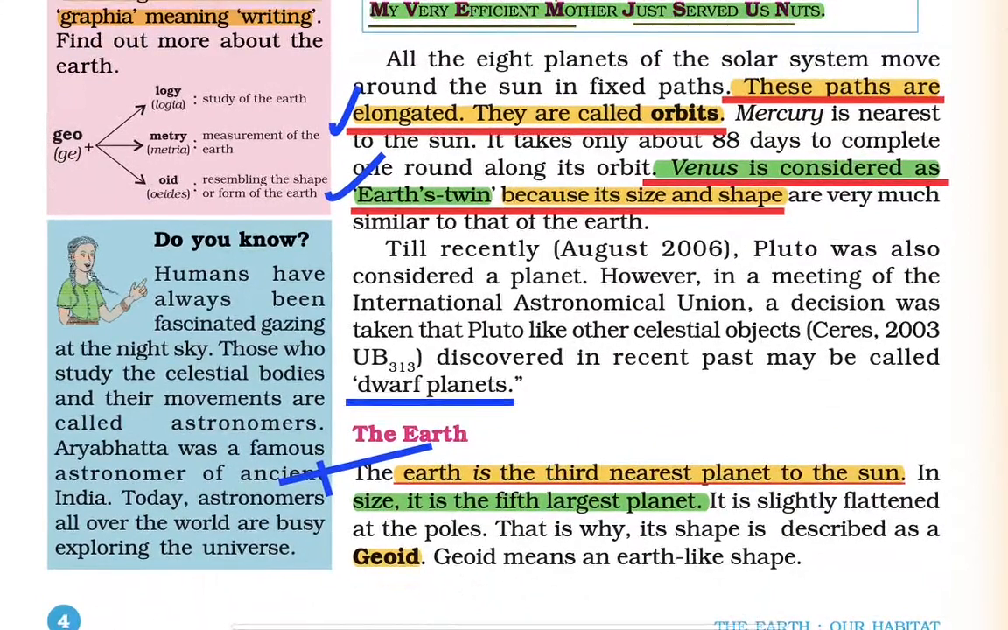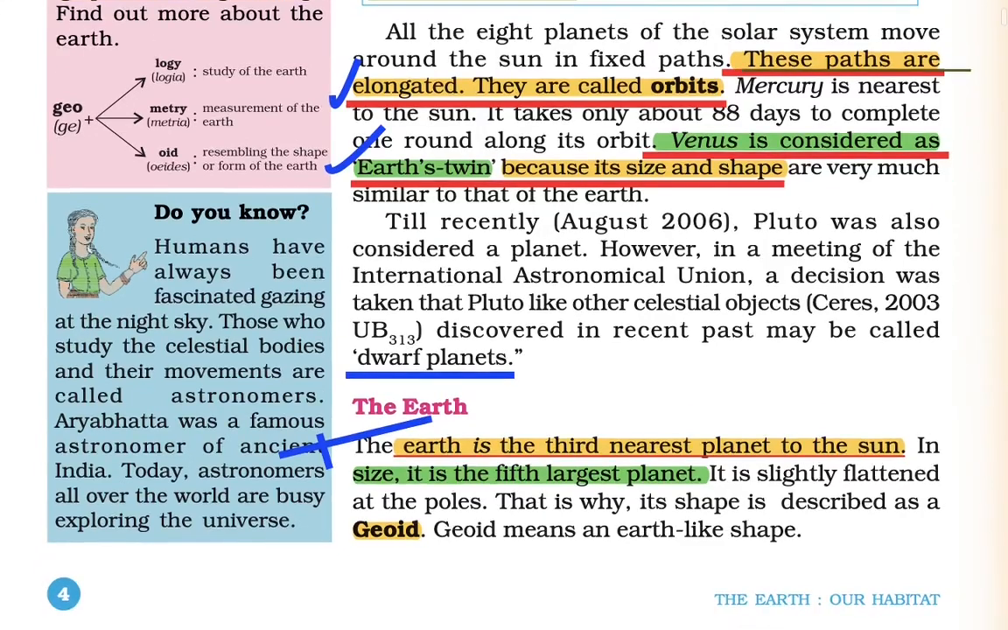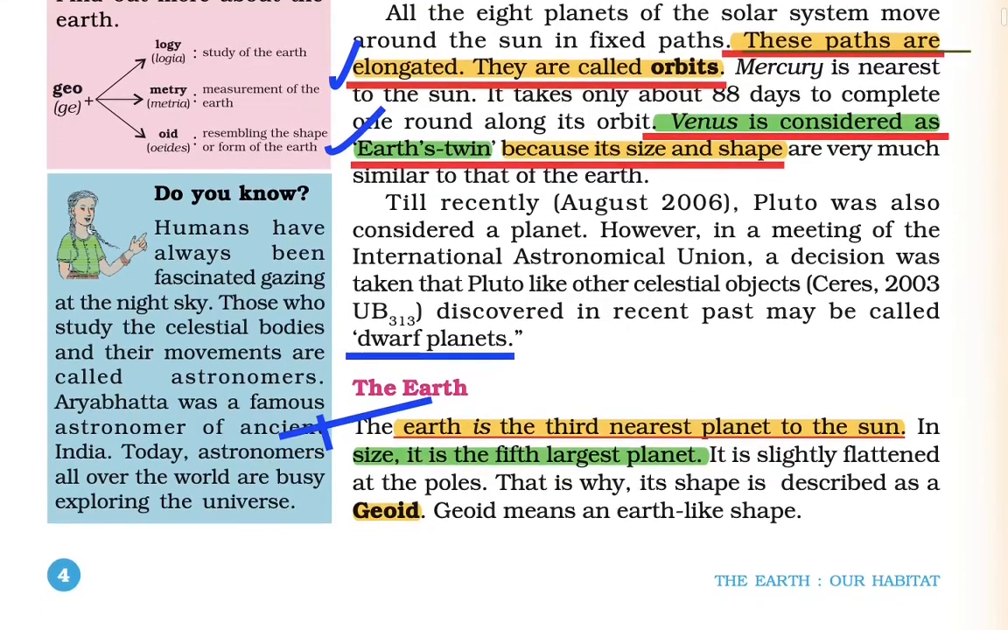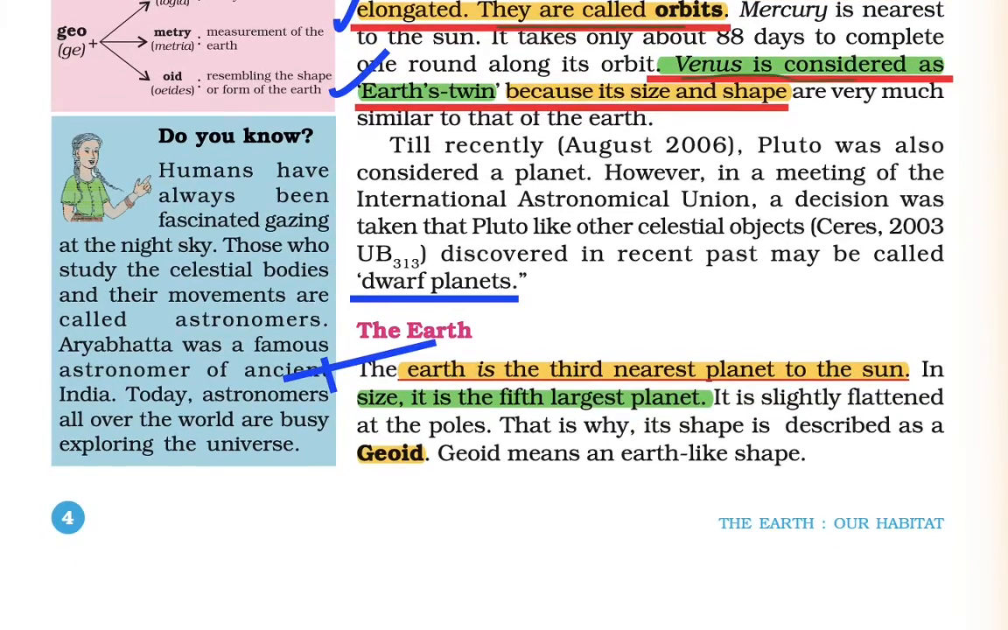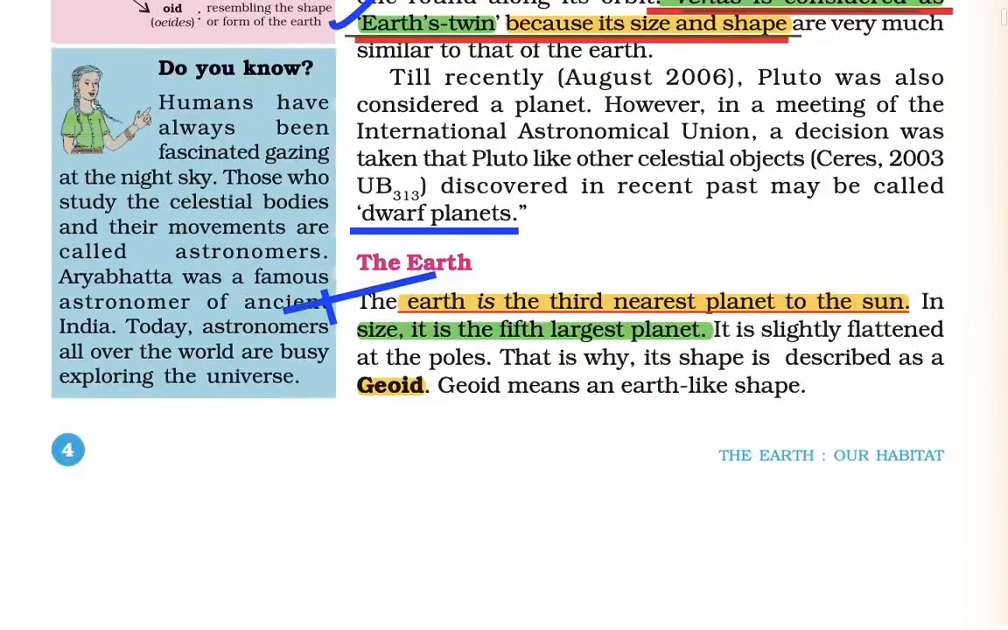Now we have the objects, all 8 planets, which revolve around the sun in fixed paths, and these paths are elongated and known as orbits. Venus is considered to be the Earth's twin because its shape and size are very similar to the Earth.